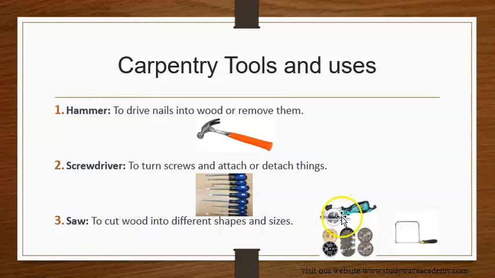Then we have the saw. This is the saw, to cut wood into different shapes and sizes. Okay? We said we have the hammer, which is used for driving nails into the wood and removing them. We have the screwdriver, to turn screws and attach or detach things. We have the saw, to cut wood into different shapes and sizes. This is the saw. Okay?